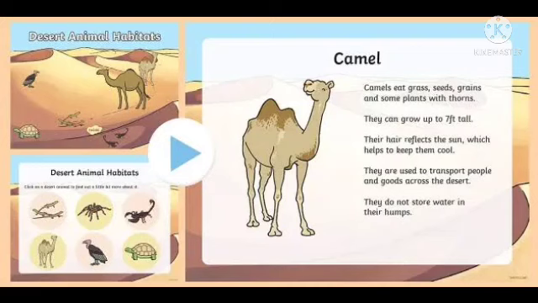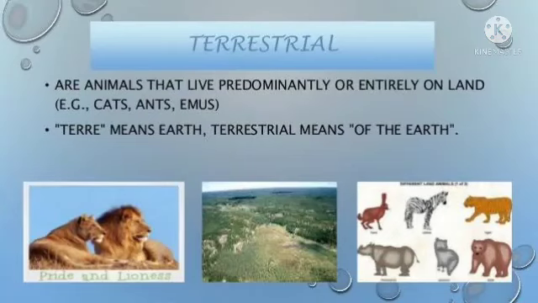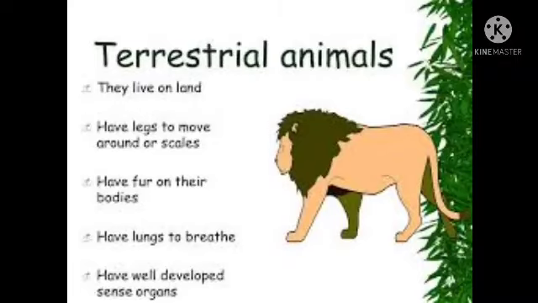So we have to find different types of feet. So according to their habitat the animals have some special features like body coverings and upper and lower limbs.